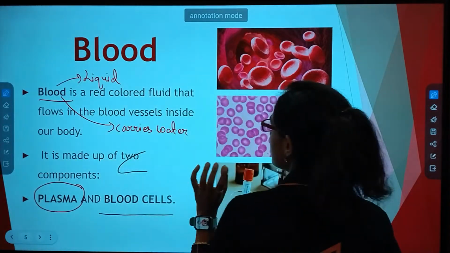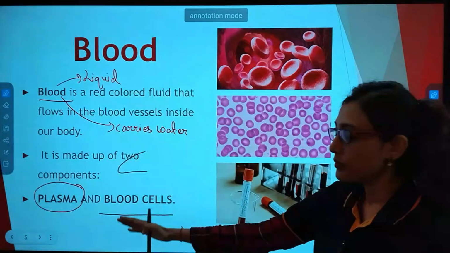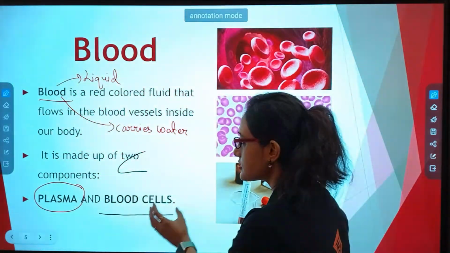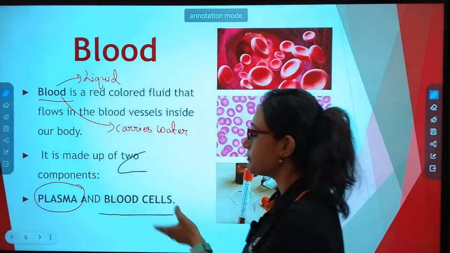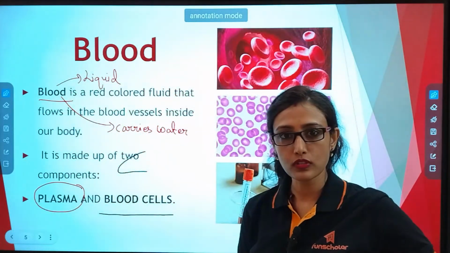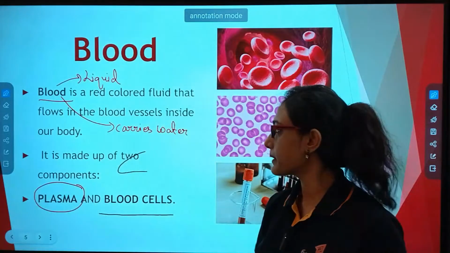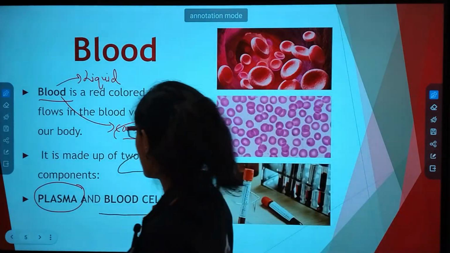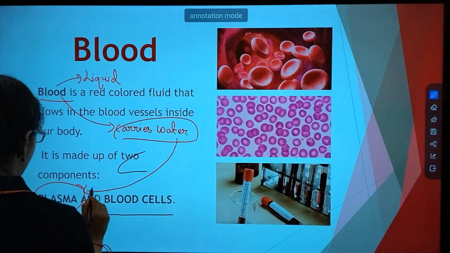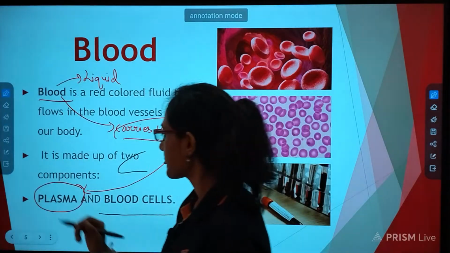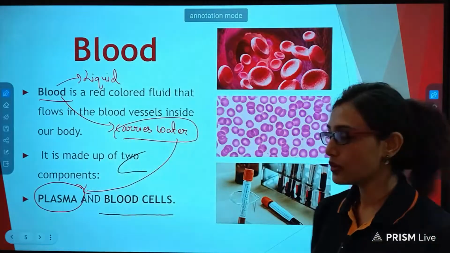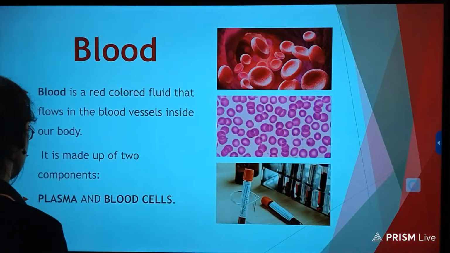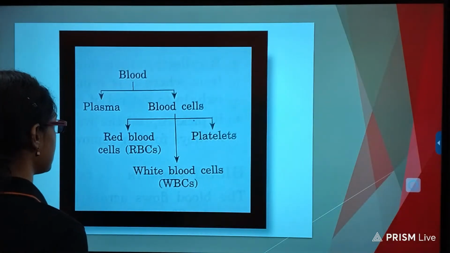So the part of blood which is without the blood cells, a blood cell is solid obviously, and blood is liquid, you know, it flows. It flows due to the presence of water, and this watery part is known as plasma. Understood?